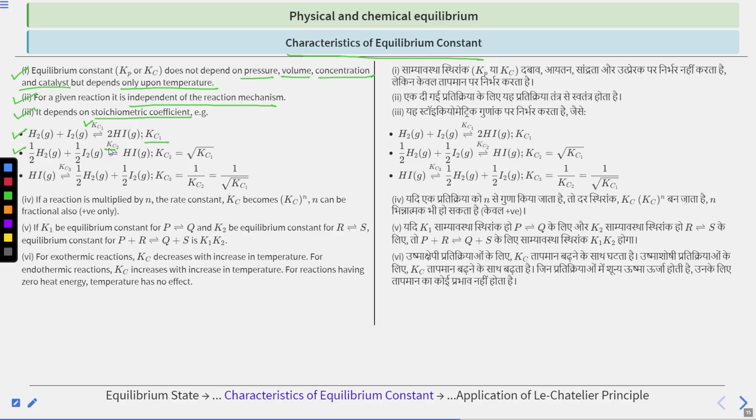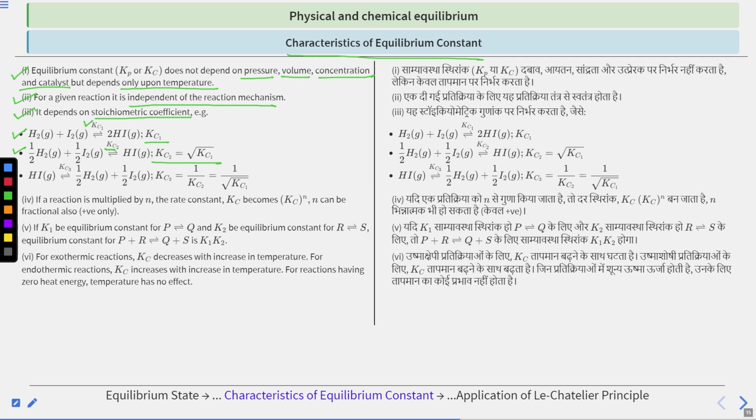So if we write Kc2 in terms of Kc1, Kc2 is equal to the square root of Kc1, or Kc1 to the power 1 by 2, right? So this is the relation we are defining: if a reaction is given and we make some changes in it, how its equilibrium constant gets affected. So Kc2 will become equal to the square root of Kc1.